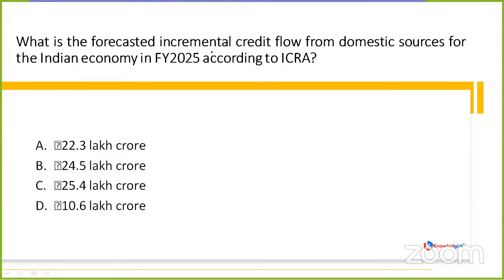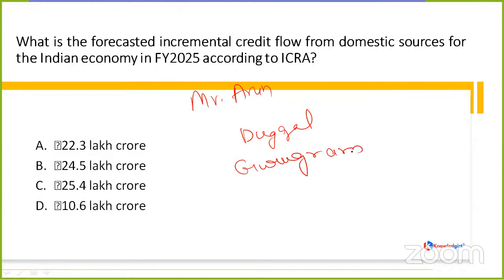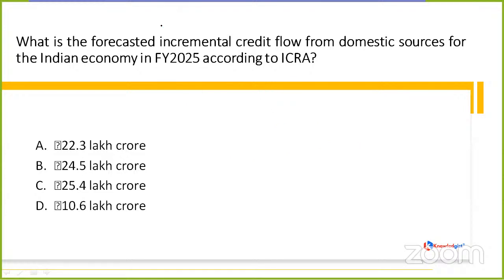Okay. So who is the current chairman of ICRA? Yes, very good. Rajshekhar is saying his name is Arun Duggal. So Mr. Arun Duggal is the current chairman of ICRA and the headquarters are in Gurugram, my friends. Now let us come back to our question. It was asking the forecasted incremental credit flow from domestic sources for the Indian economy in FY 2025 according to ICRA. The options are rupees 22.3 lakh crore, 24.5, 25.4, 10.6.